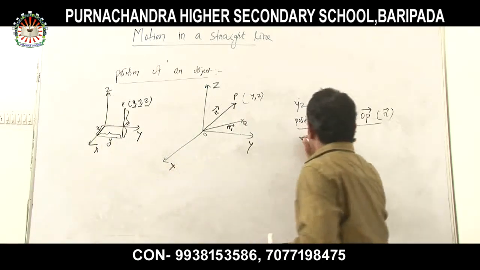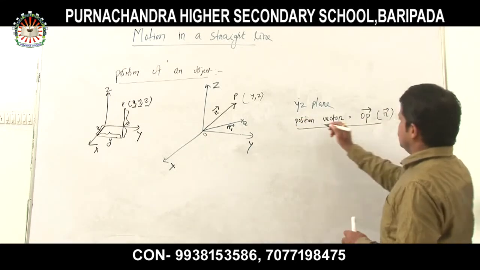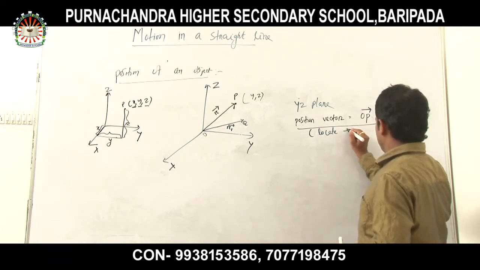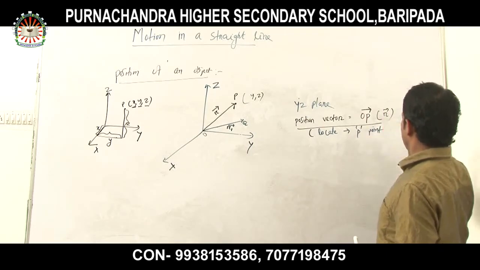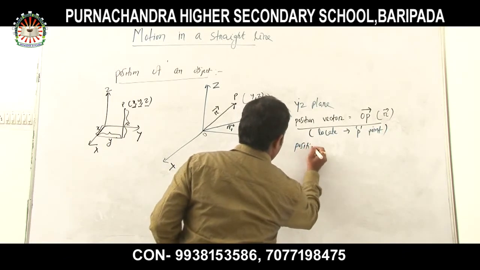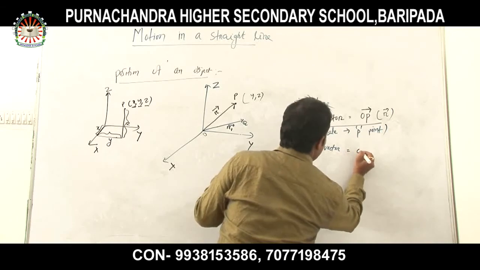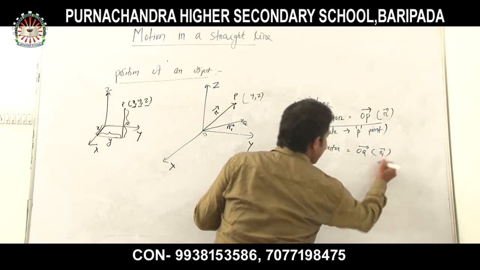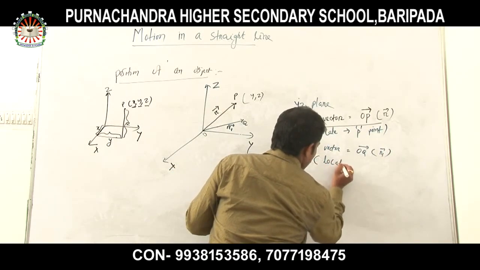So R is here the position vector, OP vector. This is used to locate the P point. Now the other position vector, OQ vector, or we can call it the R1 vector, is used to locate the Q point.